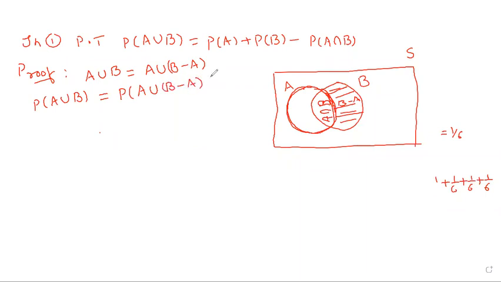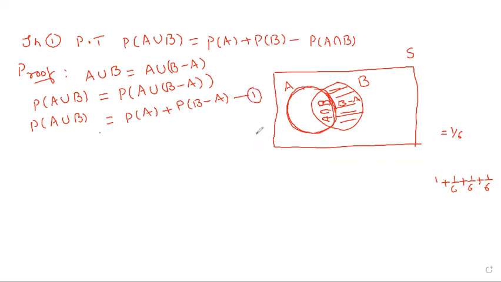This should be separate. P of A union B is equal to P of A part plus P of B minus A part. Let it be equation number 1.